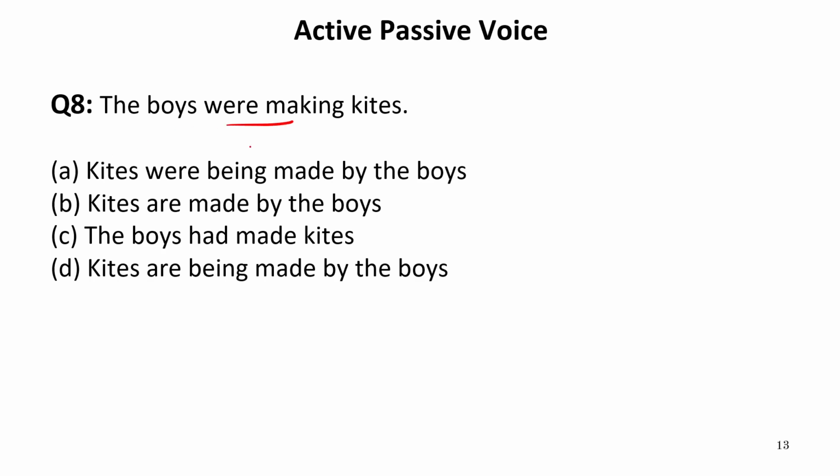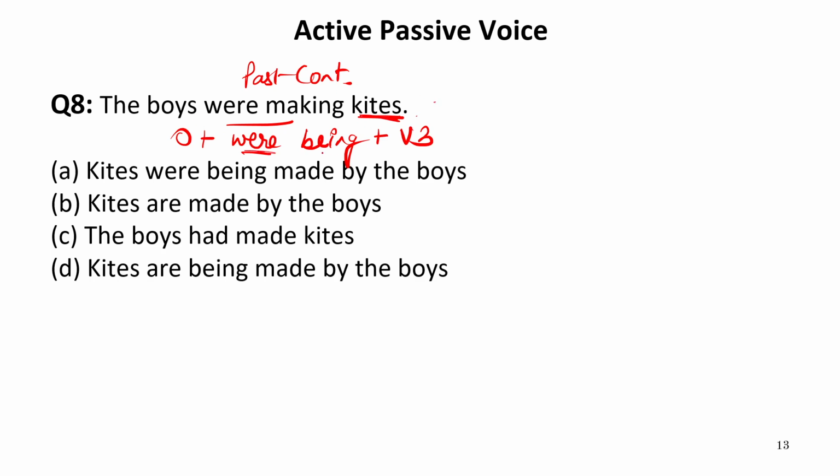The boys were making kites. The sentence is in past continuous tense. So the requirement of the passive will be the object in the subject place, then were, then being, then verb third form. One more thing to keep in mind: if the object is plural, were is required. If it is singular, was is required. But here kites are given, that is, kites are plural. Therefore, were is required over here.